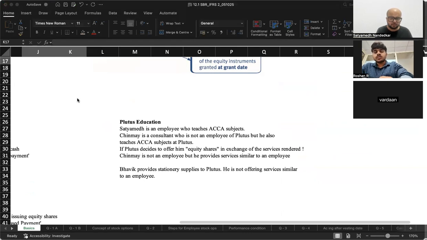I have a small doubt here. When the patent's fair value is not determinable, then it shouldn't be recorded as an asset as per IAS 38, right? I beg your pardon, can you repeat? If the patent's cost cannot be measured reliably, then it shouldn't be recognized as an asset as per IAS 38. That is fair, but here the cost can be measured reliably. Why am I saying that?